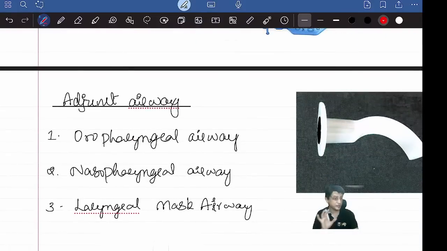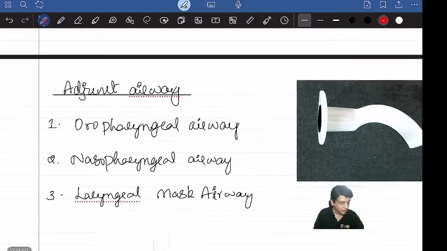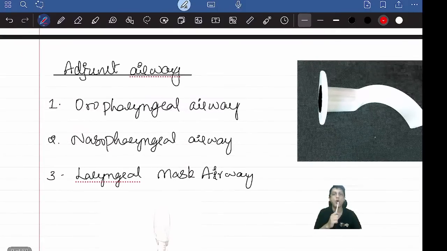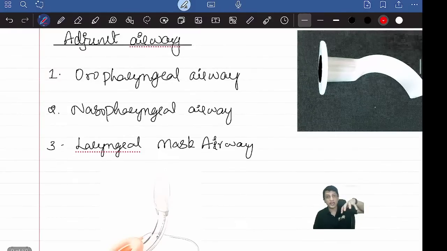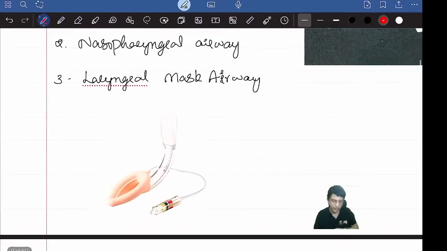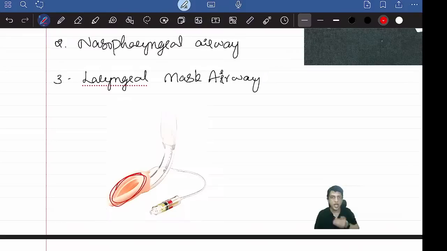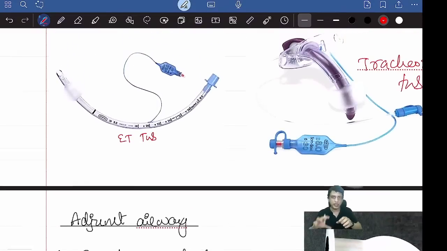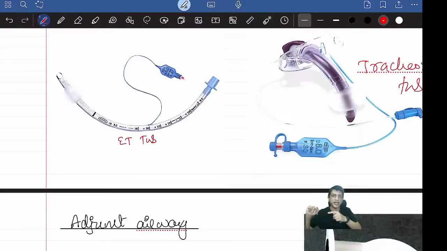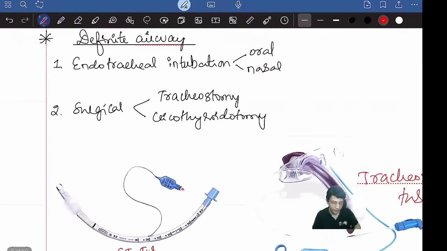Whereas adjunct means kind of temporary. That means oropharyngeal, from the mouth to the pharynx, or nasopharyngeal, from the nose to the pharynx, or a laryngeal mask airway, which just covers the larynx. It doesn't pass through the larynx; it covers over it. This is called a laryngeal mask airway. In the pediatric center we use this. The mask covers the larynx and you give ventilation using an Ambu bag. All these tubes will be connected to the Ambu bag and mask. You pump like this, and air will go inside.